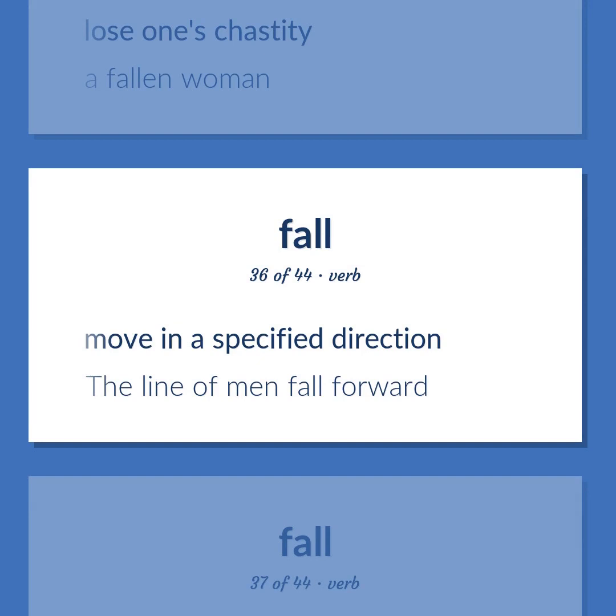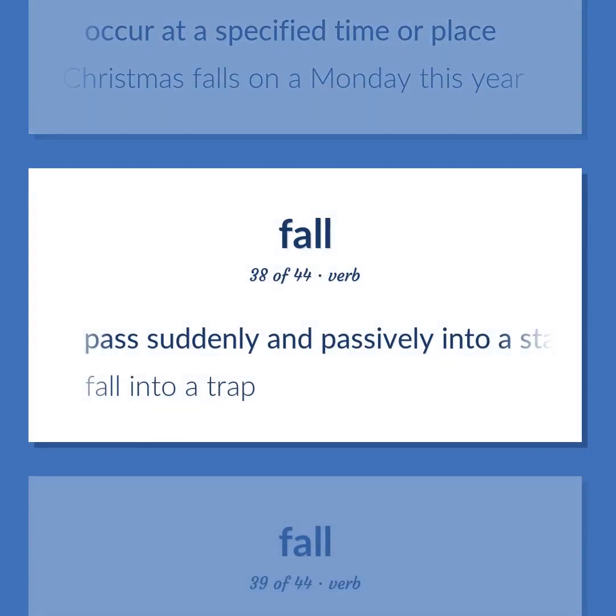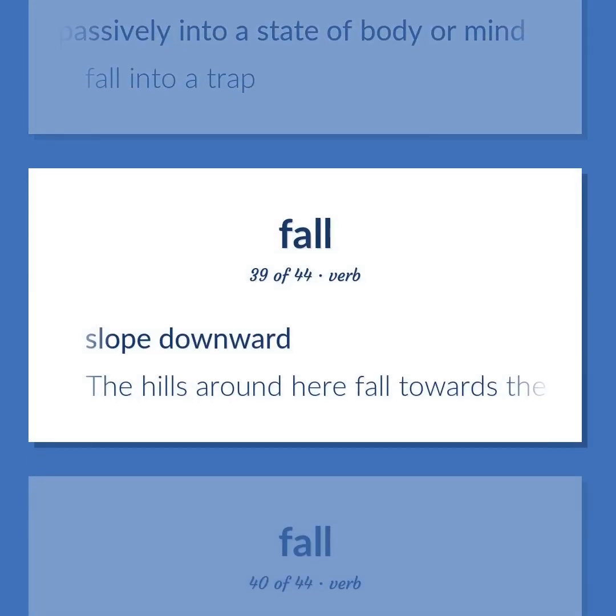Move in a specified direction. The line of men fall forward. Occur at a specified time or place. Christmas falls on a Monday this year. Pass suddenly and passively into a state of body or mind. Fall into a trap. Slope downward. The hills around here fall towards the ocean.